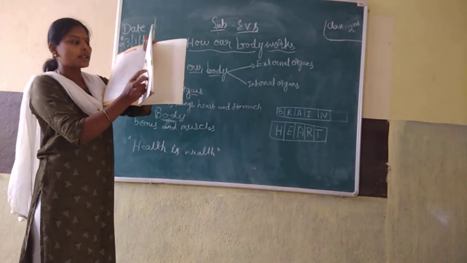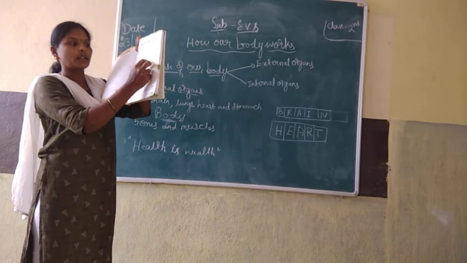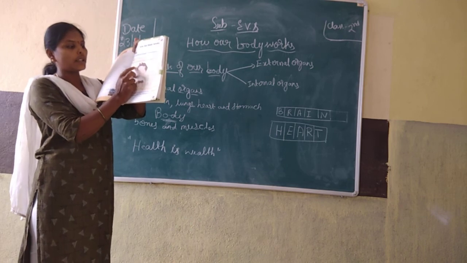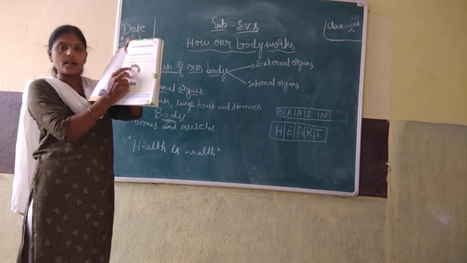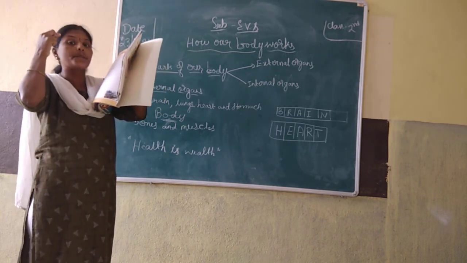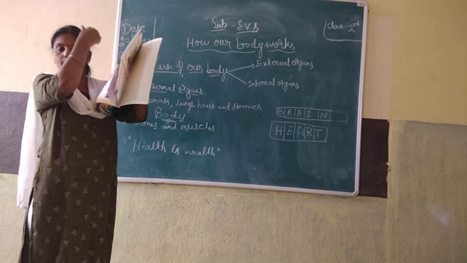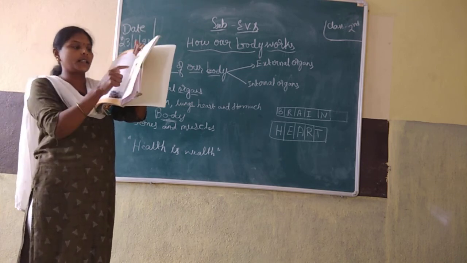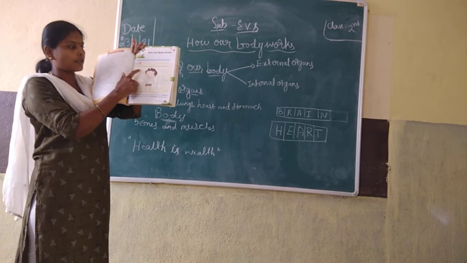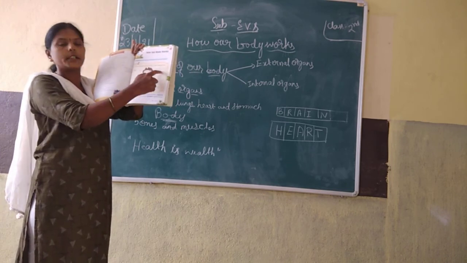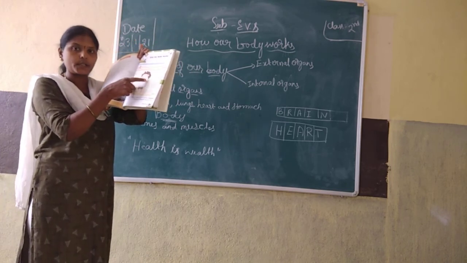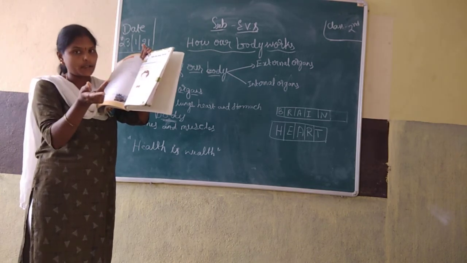You have to see the picture and write the correct answer. One is done for you. This is what? Head, not hair. Head. The first one is done for you. The remaining you have to do. This is homework for you. Afterwards I will tell you once again.